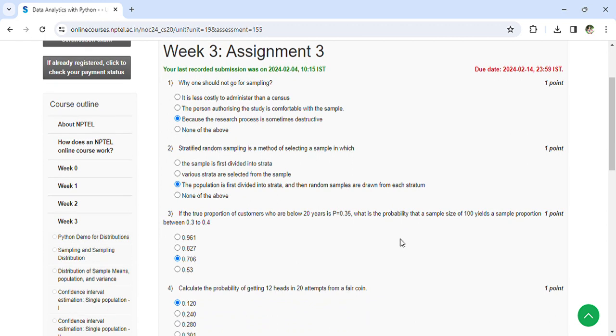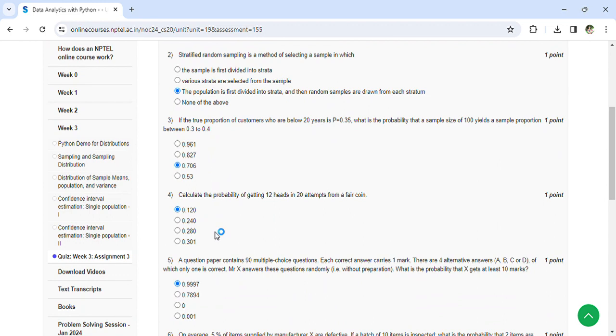Coming to the third question: if the true proportion of customers who are below 20 years is P equal to 0.35, what is the probability that a sample of size 100 yields a sample proportion between 0.3 and 0.4? That is 0.706. Calculate the probability of getting 12 heads in 20 attempts from a fair coin. That is 0.120.